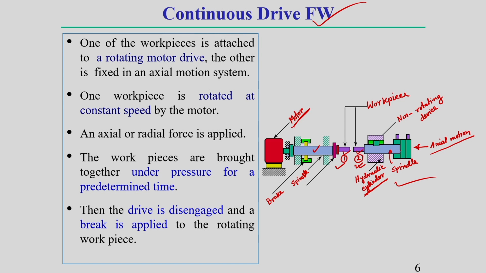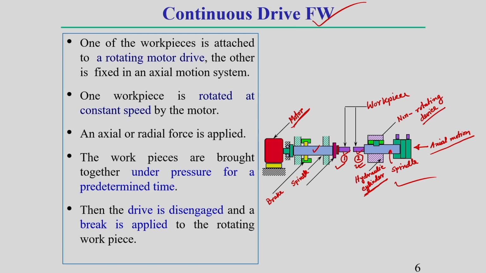After that, this non-rotating device, that means workpiece 2, generally by using some axial motion makes contact with workpiece 1. Okay. So, once workpieces 1 and 2 contact each other, then due to the rotation of the left side workpiece, some frictional heating develops. Due to this frictional heating, the temperature of the two workpieces goes to around 80% of the melting point temperature of the workpiece material.